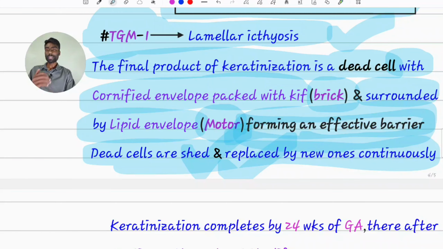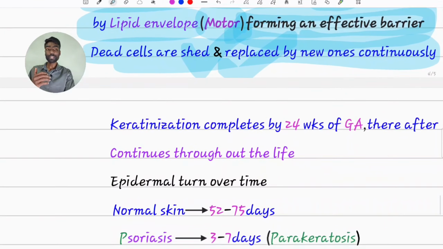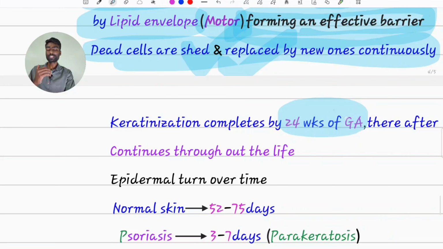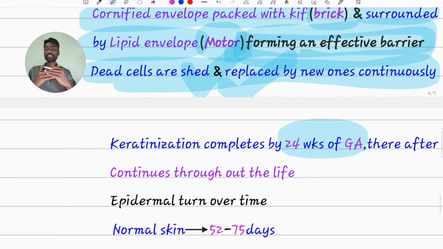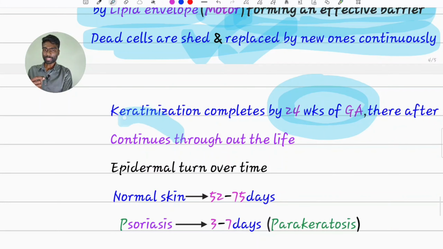This effective barrier formation will be finished by 24 weeks of gestational age. After this cornified layer formation, there is no need of periderm to protect from amniotic fluid. That's why periderm will shed off at that time. After 24 weeks, this keratinization will continue throughout life.